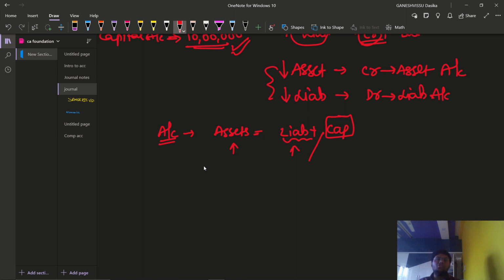And if you are doing any sort of borrowings and we are having any creditors, then we are going to add to the liabilities only. This is known as current liabilities. These liabilities are also bifurcated into two types: short term liabilities and long term liabilities. Whenever you are increasing the asset, then you should increase liabilities also. When you are increasing the asset, then you might be increasing capital also. This is what the accounting equation says. Decrease in assets will lead to decrease in liabilities.